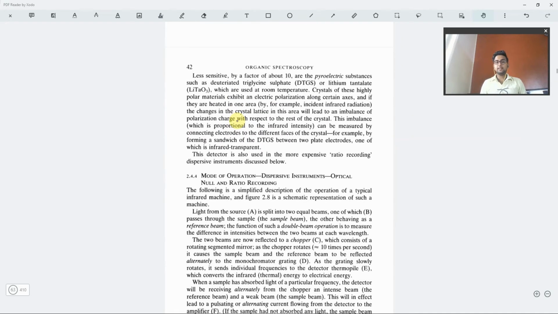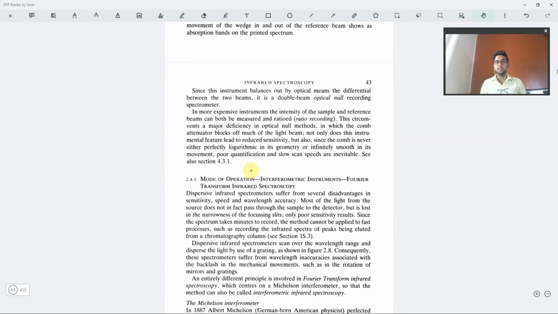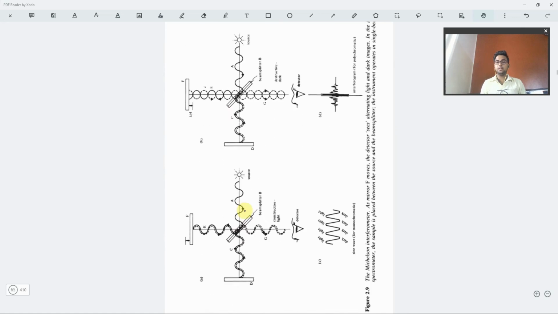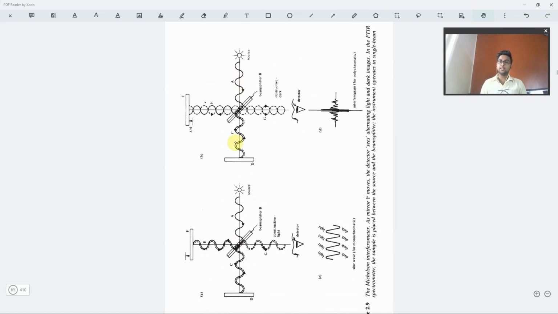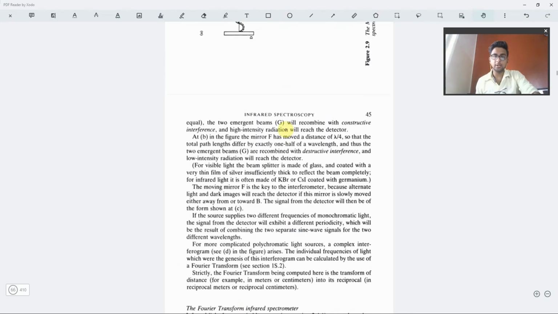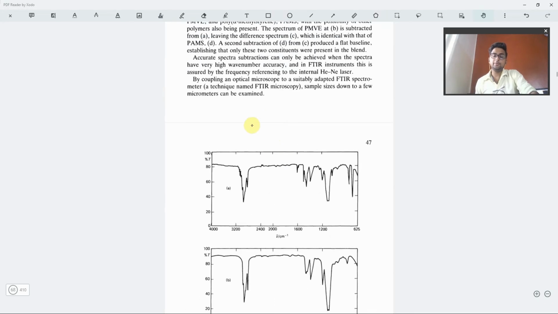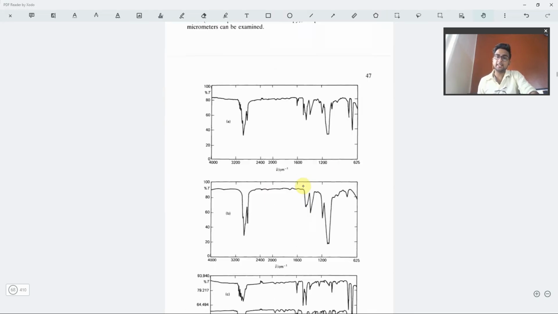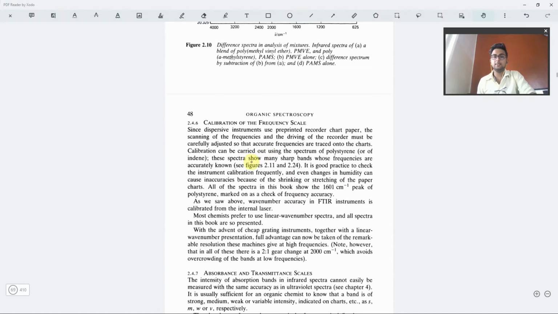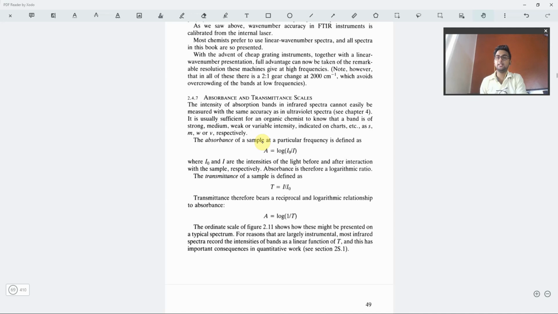Then we have the detectors, the mode of operation, the optical uses, and Fourier transform infrared spectroscopy, that is, how the mechanism of Fourier transformation works. I'm not going into the details of that. From the Fourier transformation we'll get these kinds of graphs as I've already shown. And then the calibration for the frequency scale, and the absorbance and transmittance scales.